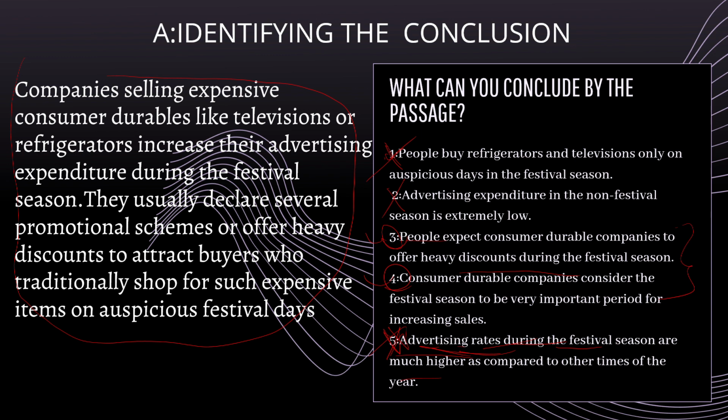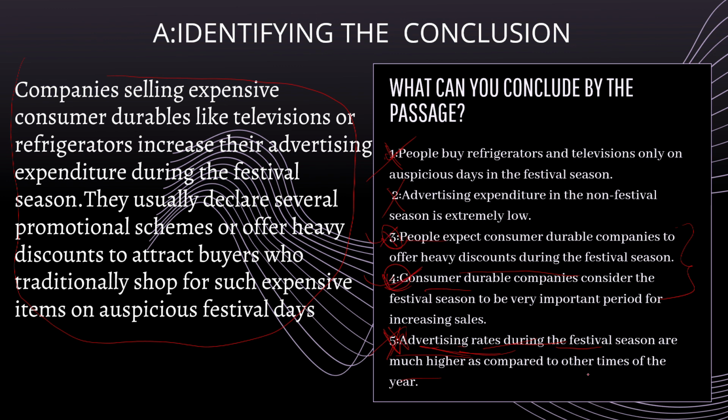If we consider option 3, this may be true, but it cannot be concluded as there is no information regarding the view of people in general in relation to the strategy of the companies to offer discounts. Whereas if we move on to option number 4, this is the reasonable conclusion because if the companies are making the special efforts mentioned in the passage, then it can be concluded that they consider the festival season very important. Hence, we can eliminate option number 3. We are left with option number 4.